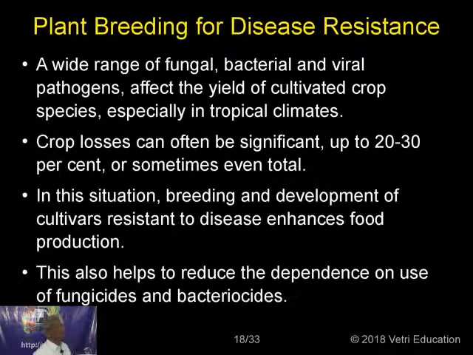Now we have another very interesting topic. Sometimes you breed crops for disease resistance. Now we find that in what are called tribal varieties, country varieties, traditional varieties, the yield will be very less.